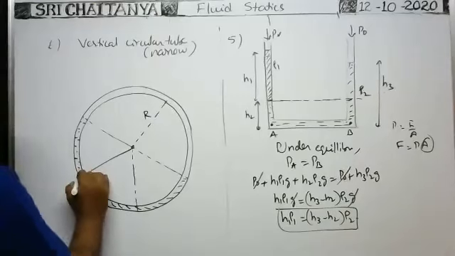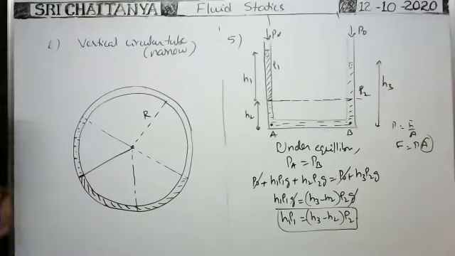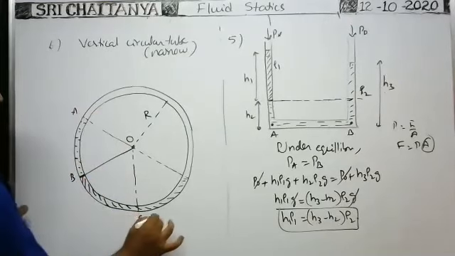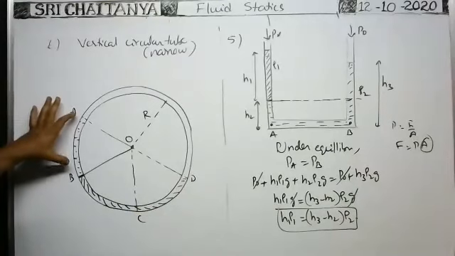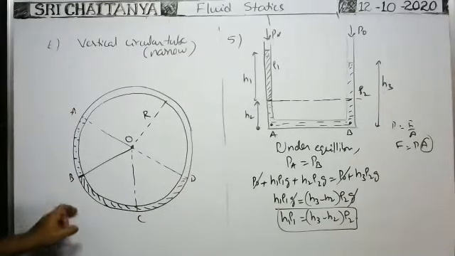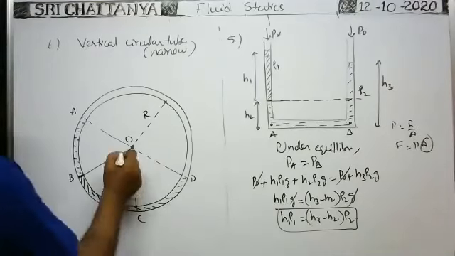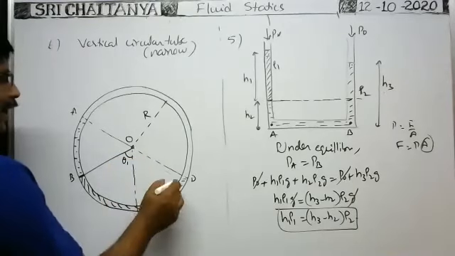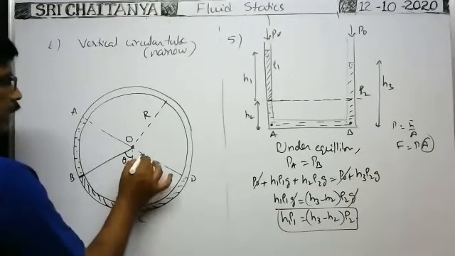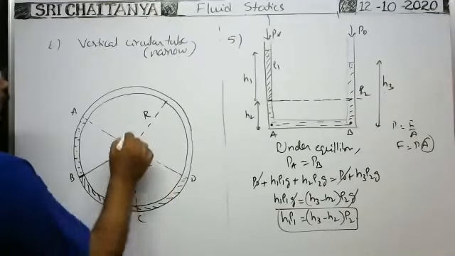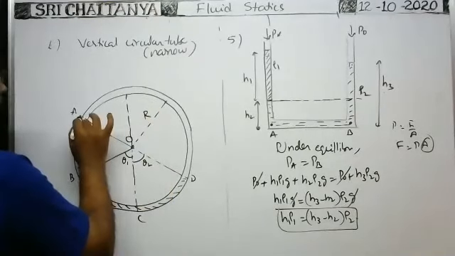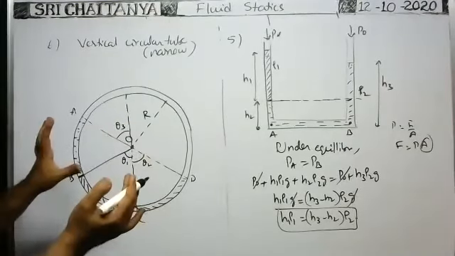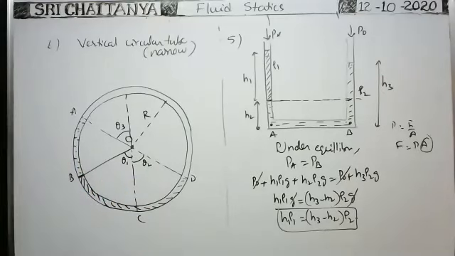Okay, here, up to this interface, this is the interface of the two liquids. It is O the center, it is A, it is B, C, D. One liquid column is from A to B, another liquid column is from B to D. The angle made by this interface with the vertical is theta 1. The angle made by this end of the liquid column with the vertical is theta 2, and the angle made by this other end of the liquid column with the vertical is, say, theta 3. Of course, based on the given diagram, we have to write. Okay, in this way, angles are given.